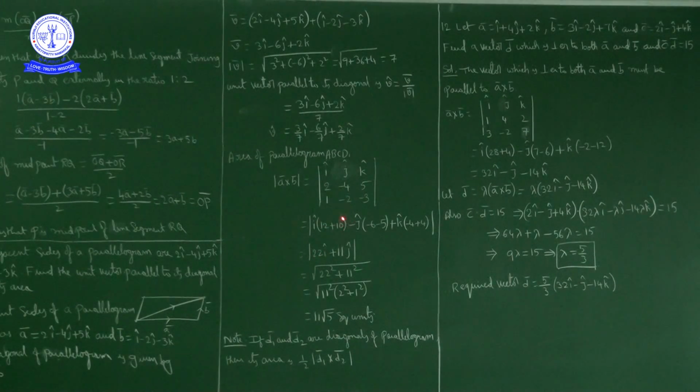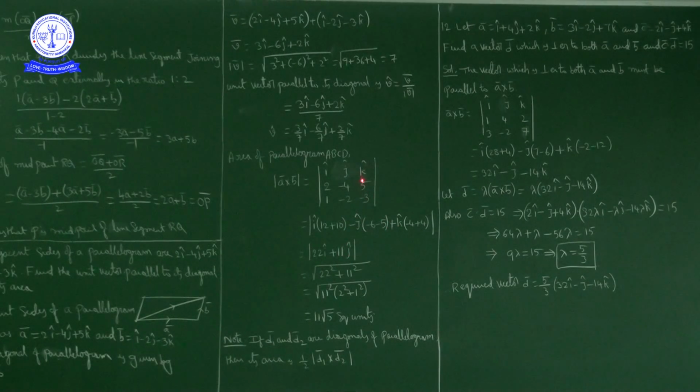Minus j cap into first row, second column closed: 2 into minus 3 is minus 6, minus 1 into 5 is minus 5. So minus j cap into minus 11, minus of minus, plus 11 j cap.